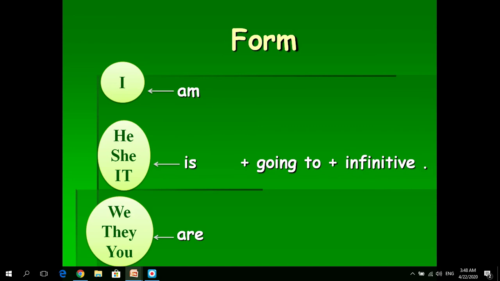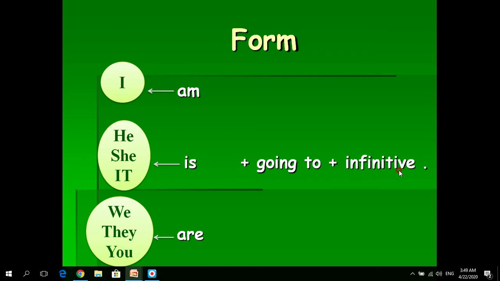The first thing we have to study is the form of future going to or be going to. Be here means am, is, are. This is verb to be in present. Am, we use it with I. Is with he, she, it. Are, we use it with we, they, you. Plus going to, and the verb should be in infinitive form.